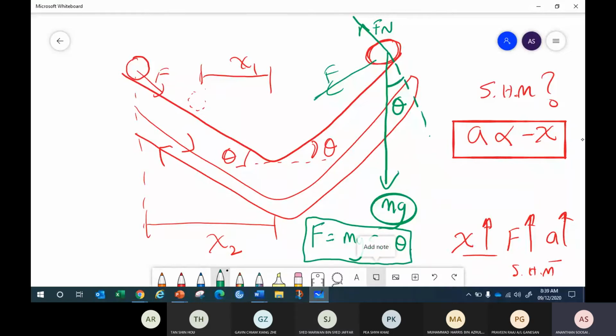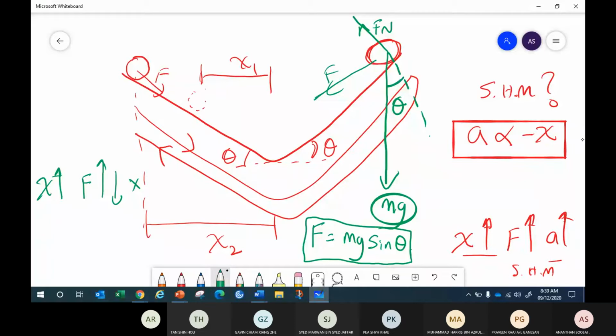Again, like a pendulum. So now tell me, is this an SHM? When the displacement gets bigger, when x increases, what happens to the force? Is it increasing, decreasing, or no change?